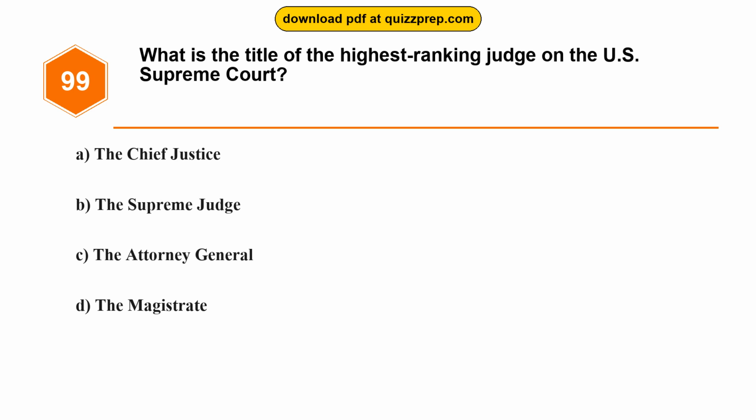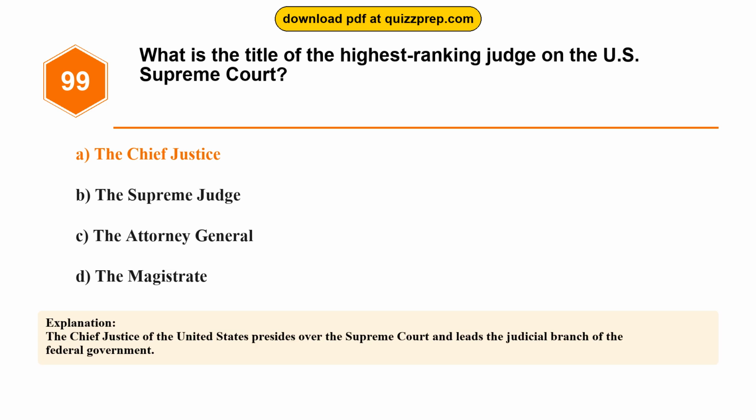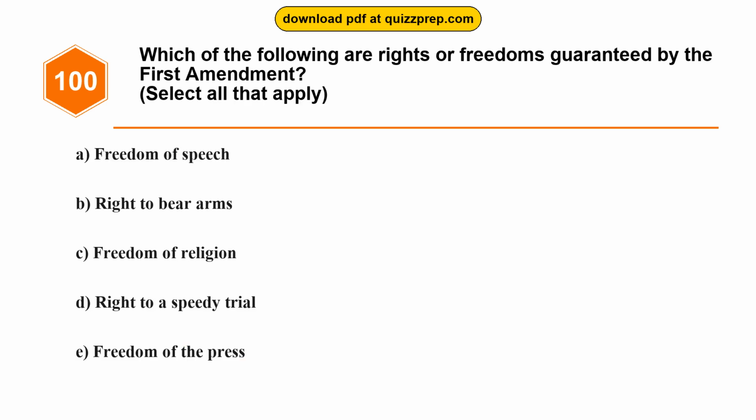Question 99. What is the title of the highest-ranking judge on the U.S. Supreme Court? Option A, the Chief Justice. Option B, the Supreme Judge. Option C, the Attorney General. Option D, the Magistrate. The correct answer is option A, the Chief Justice. The Chief Justice of the United States presides over the Supreme Court and leads the judicial branch of the federal government.